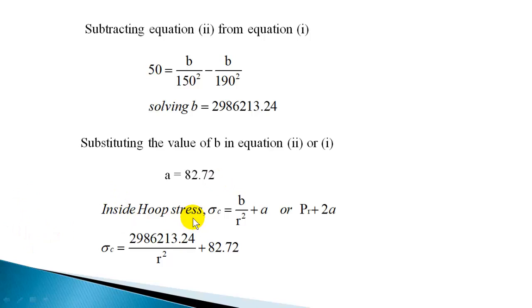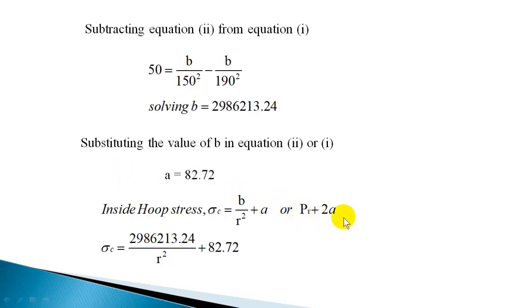Now the inside hoop stress you can calculate as B by R square plus A, or here also you can use sigma C as P plus 2A. The inside pressure is known, it's 50, and A we have calculated.